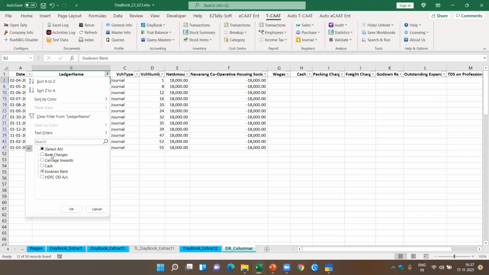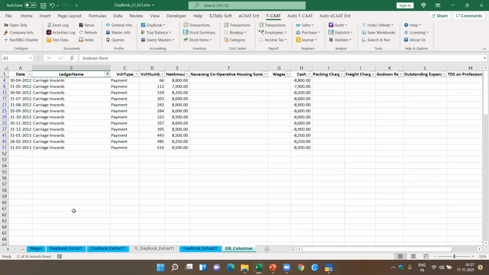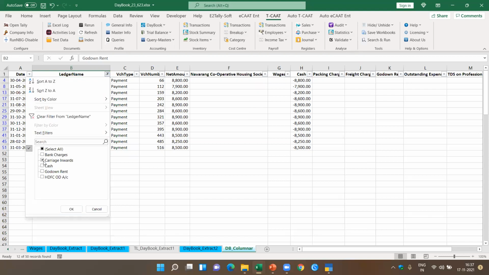Let's say I pick up something else. Let's say I pick up the carriage inward. I want to see what happened to carriage inward. Now I get to know here, all the carriage inward has been through cash. Similarly, I can pick up another expense. So it means I can do a complete analysis for each of the expenses, how the expenses have moved.